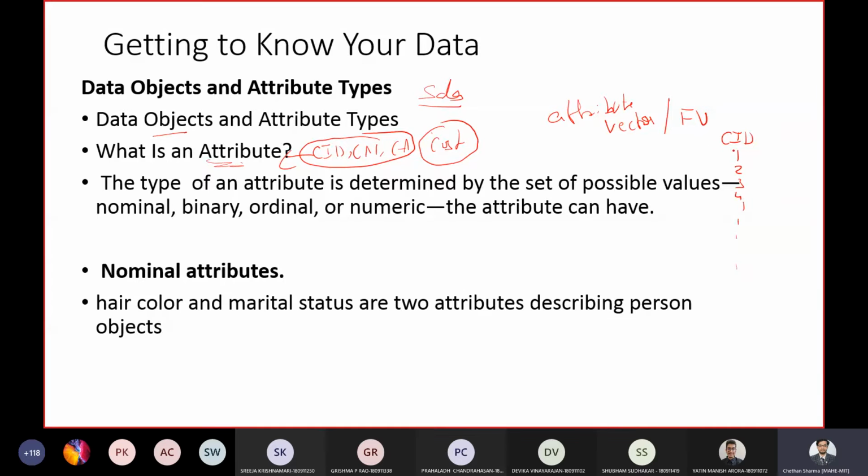This entire set of observed values for a given attribute constitutes an attribute vector or a feature vector. It is nothing but a collection of all the observed values for a given attribute.